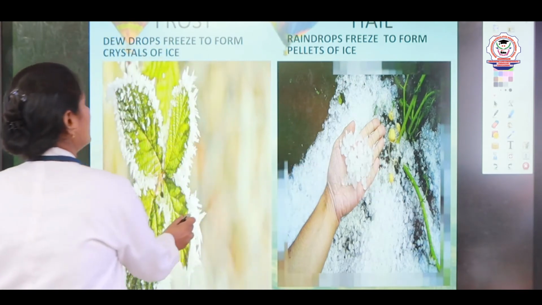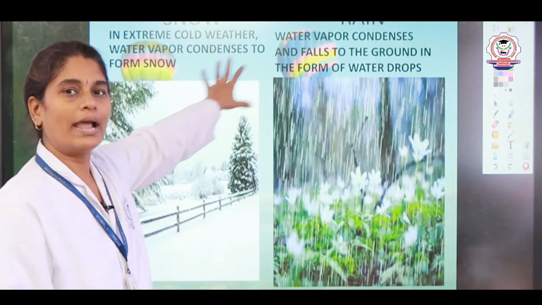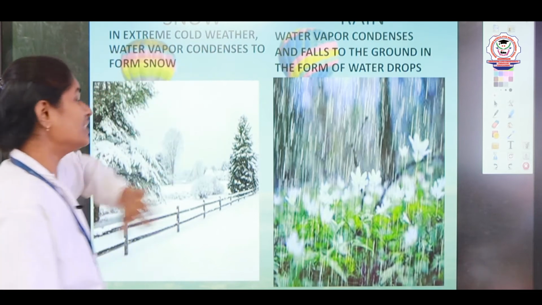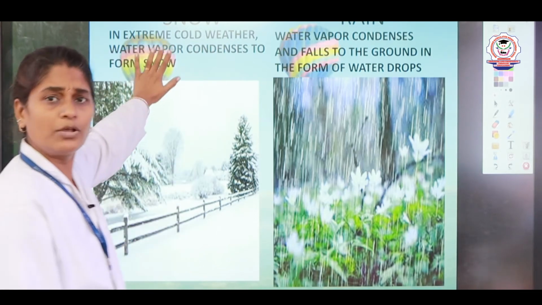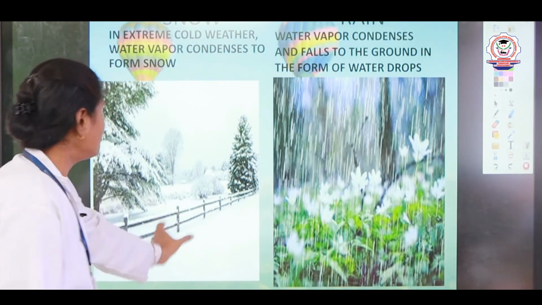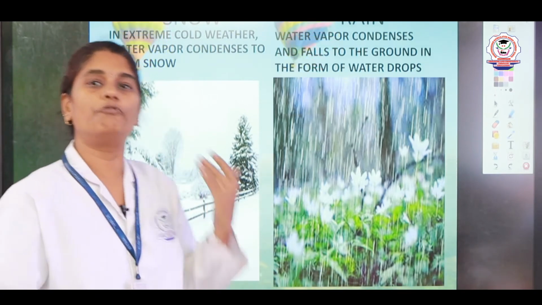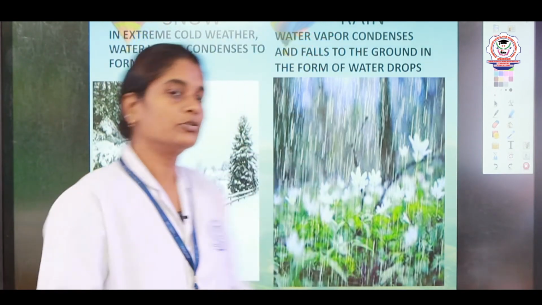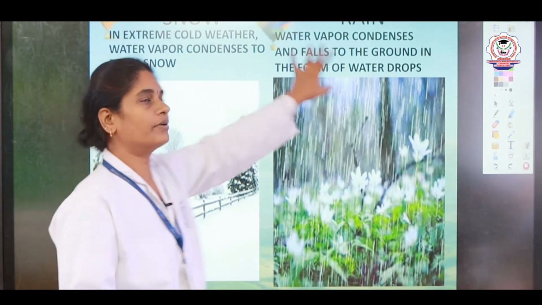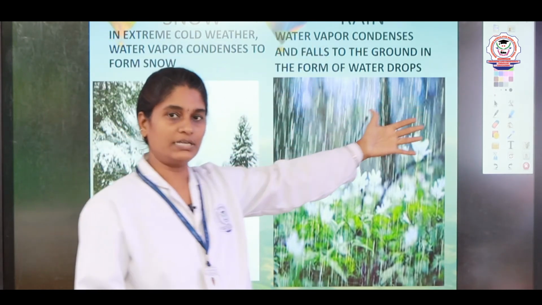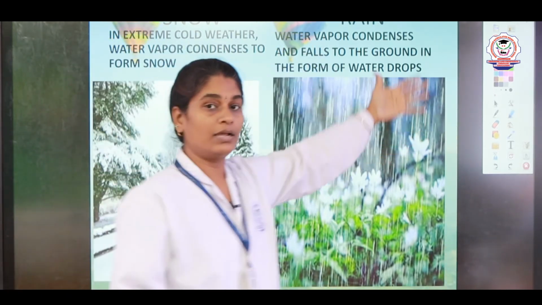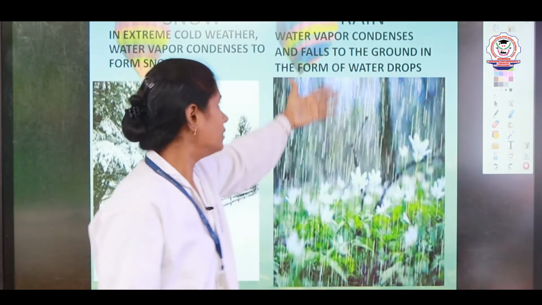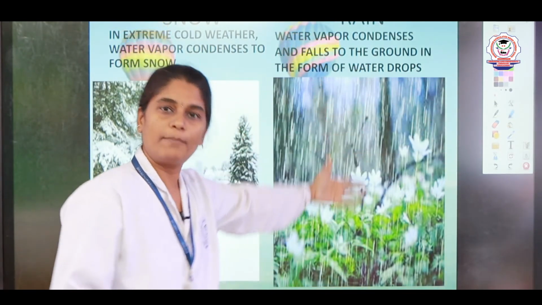The next one we will learn about is snow and rain. Snow is nothing but when the weather is extremely cold, the water vapor condenses to form snow, right. Pani they will say, right, and then rain. Rain, of course, you know what it is: when the water vapor condenses and falls on the ground in the form of water.